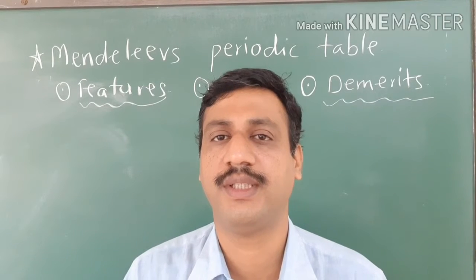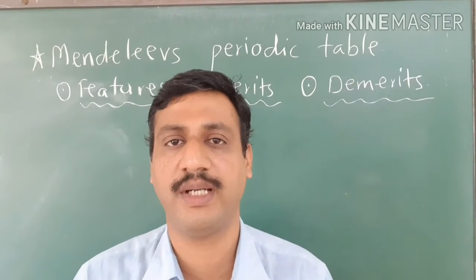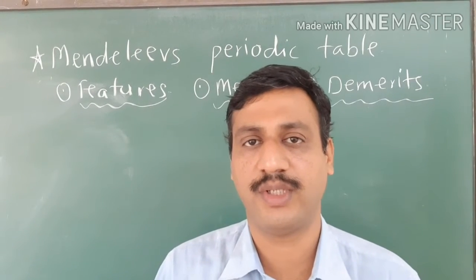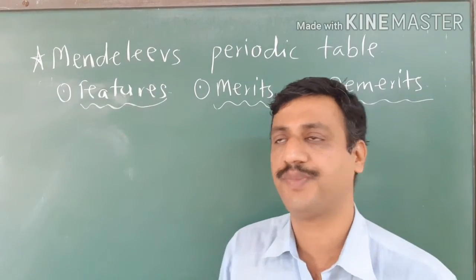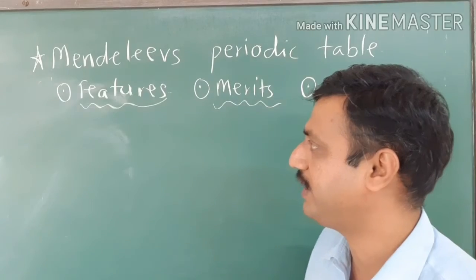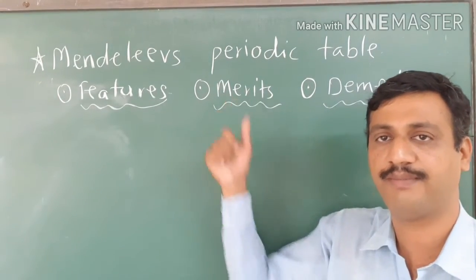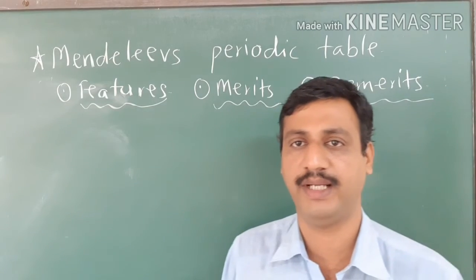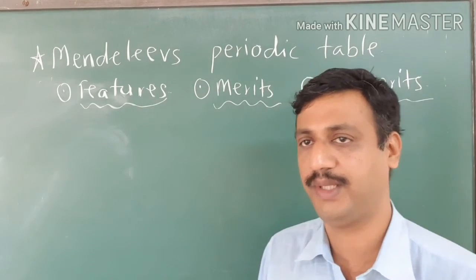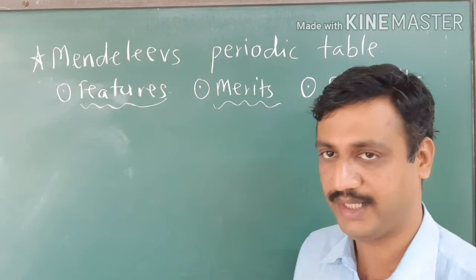Mendeleev, this is the introductory part. To learn about Mendeleev's periodic table, three things we should know. First, the features of Mendeleev's periodic table. Secondly, the merits, and lastly, the demerits of Mendeleev's periodic table. Let's start. Features of Mendeleev's periodic table.